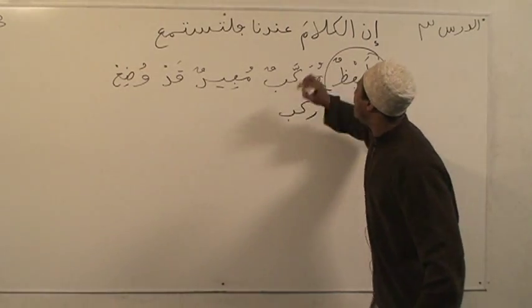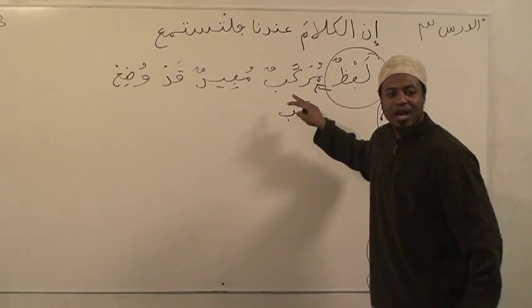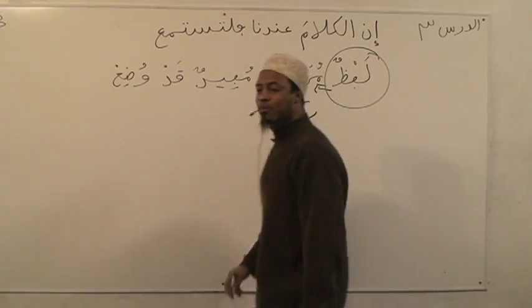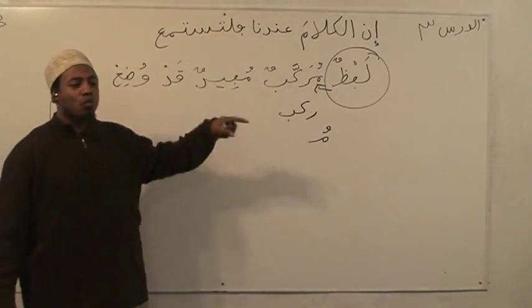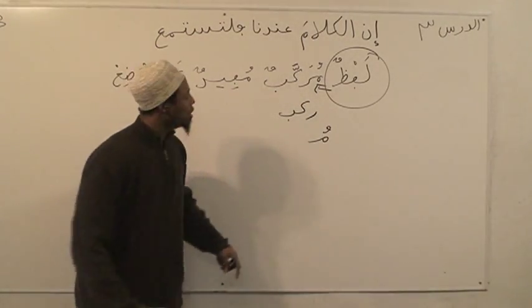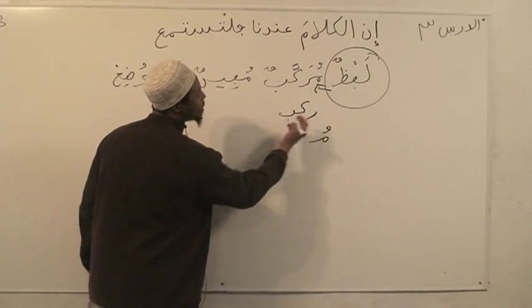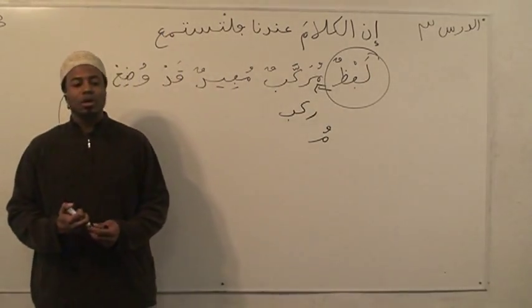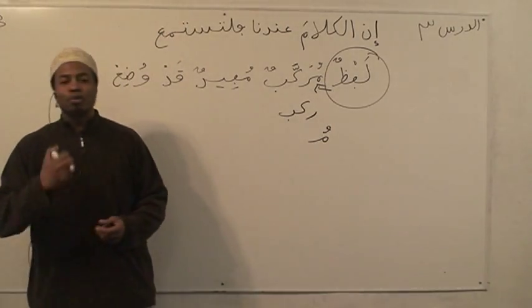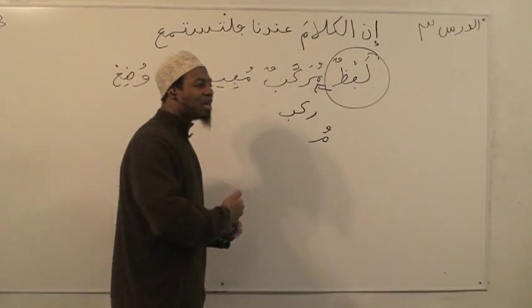Okay, murakkab with a fatha. First let's go through this word. Mu, what does mu mean in front of a word? One who what? Possesses the qualities of the word. So mu means one who possesses the qualities of the word that comes behind it. Give me an example. Muslim. Give me another one. Munafiq. Someone who possesses the qualities of nifaq.